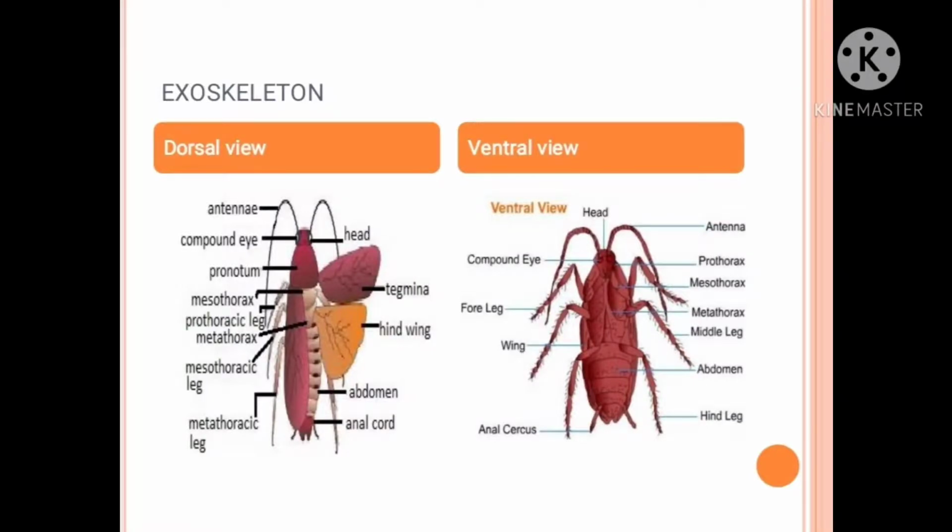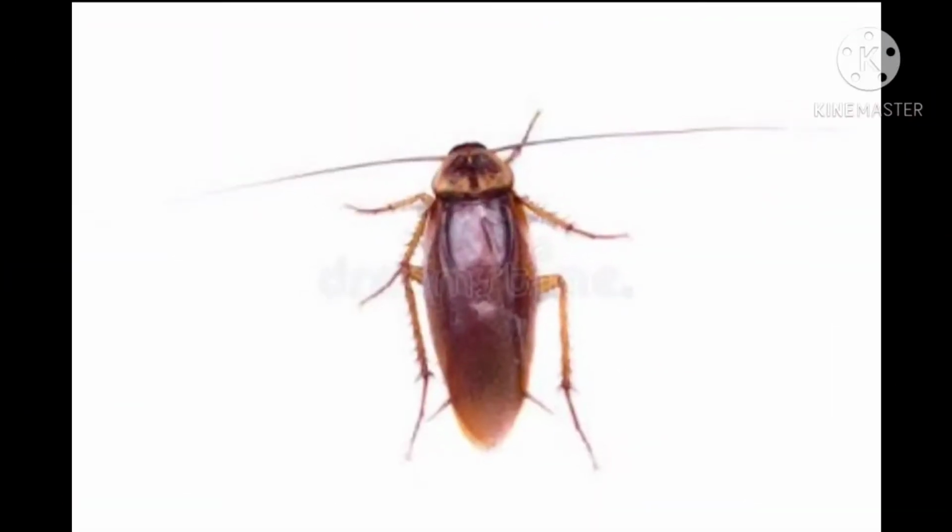The body of the cockroach is protected by a hard, waxy, tough, non-living exoskeleton. This exoskeleton is formed by a nitrogenous polysaccharide, chitin, that provides strength, elasticity and surface area for attachment of muscles.